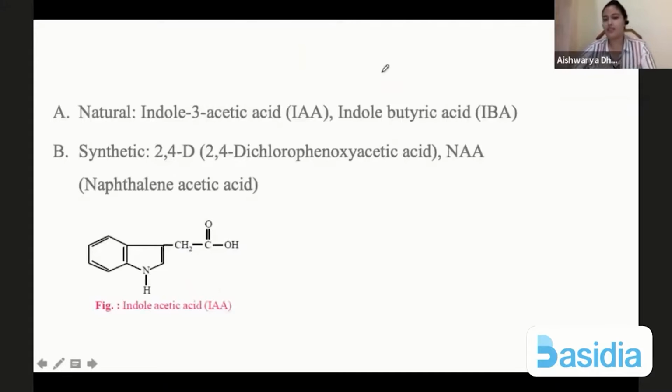Now, there are two types of auxins. One is the natural auxin that is present in the plant itself, produced by the plant, mainly by the apex, shoot and root both. So it allows growth of the plant or the elongation of the plant. Other than that, it can also be found in growing embryos. It can also be found in some of the germinating seeds.